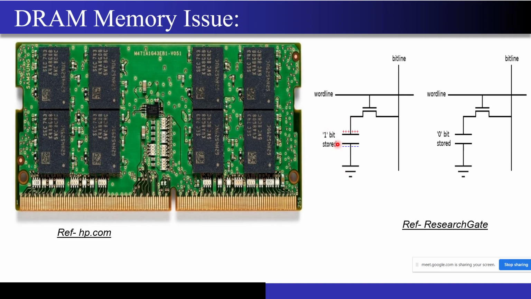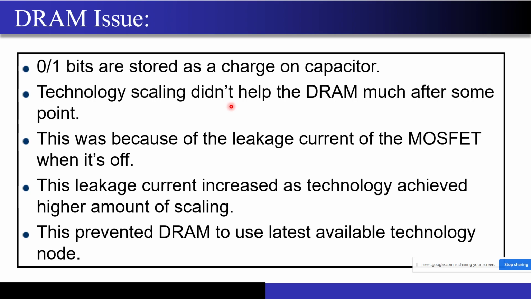That's why you may have heard that memories have a periodic refreshing operation. They do the periodic refresh because there is a leakage associated with this transistor, and this leakage current will discharge the capacitor and destroy the information. So that's why we cannot arbitrarily scale down this transistor. These are the issues that I am writing here: 0 and 1 bits are stored as a charge on the capacitor.